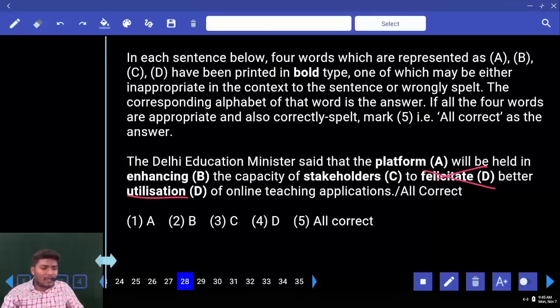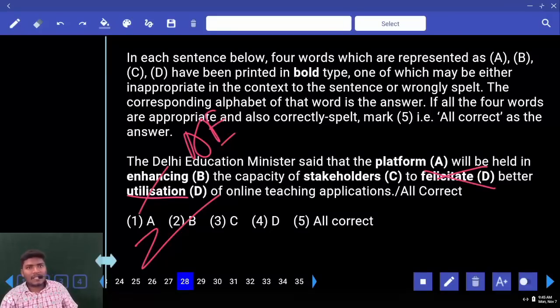Next we have one more word. Utilization. Is the spelling okay? No. That must be Z. S is also okay in American English. We need British English, that is Z. 2 wrongs are there, you can go with 4.